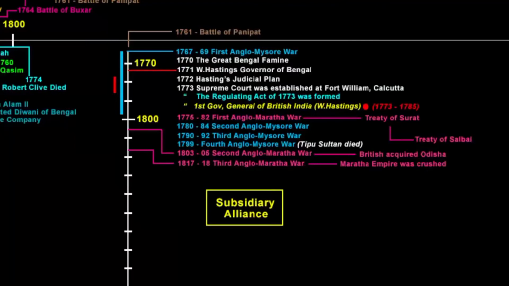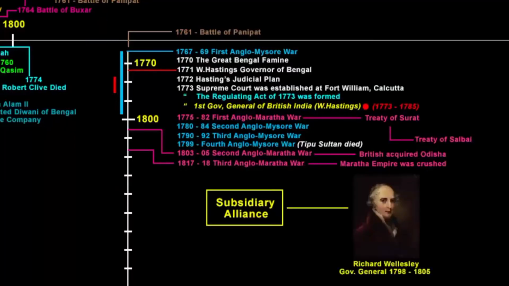The doctrine of subsidiary alliance was framed by Lord Wellesley, the Governor General of British India from 1798 to 1805. So if you see the timeline between 1798 to 1805, it was the time when the Fourth Anglo-Mysore War got over, as well as the Second Anglo-Maratha War took place. It was during this time the policy of subsidiary alliance was introduced. And if you want an exact date, as in which year exactly it was introduced, then I believe it had to be in 1799, when the company won the Fourth Anglo-Mysore War, in which Tipu Sultan was killed.